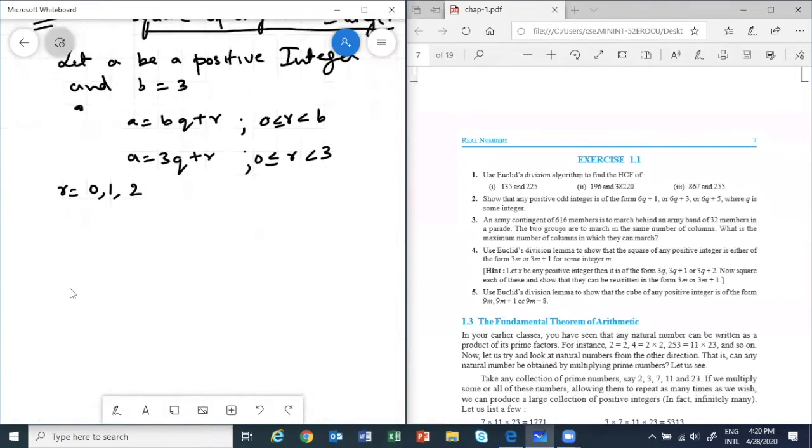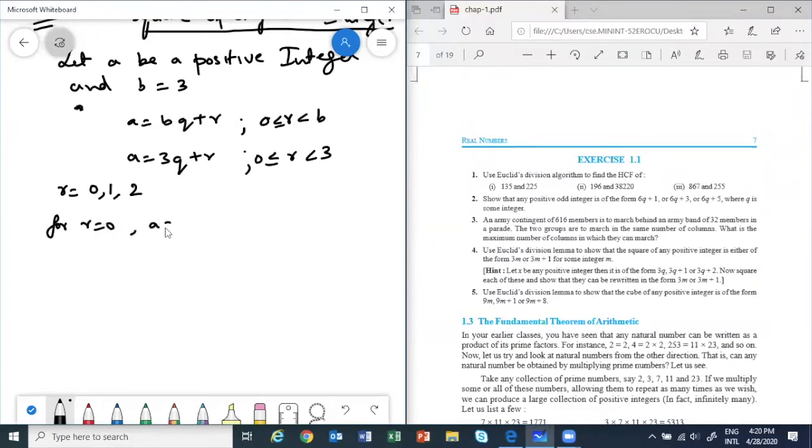Okay, till here same, no? After this, for r equal to 0, a is equal to 3q. For r equal to 1, a is equal to 3q plus 1. For r equal to 2, a is equal to 3q plus 2. Correct.